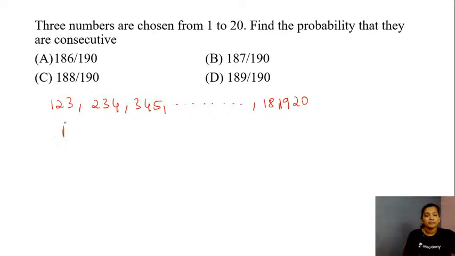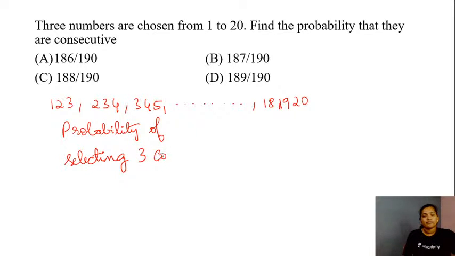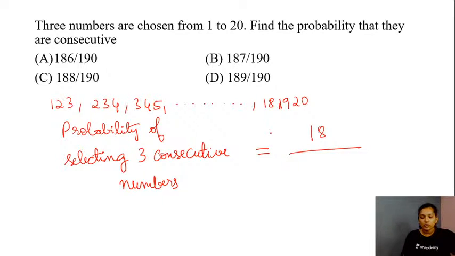So the probability of selecting 3 consecutive numbers would be equal to the possible combinations, 18, divided by the total number of ways that you can select 3 numbers out of 20.